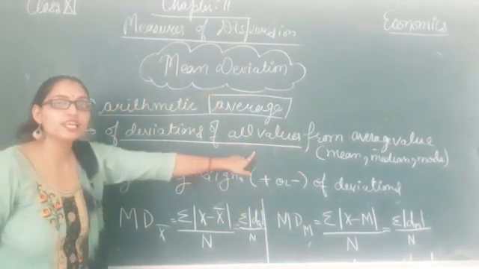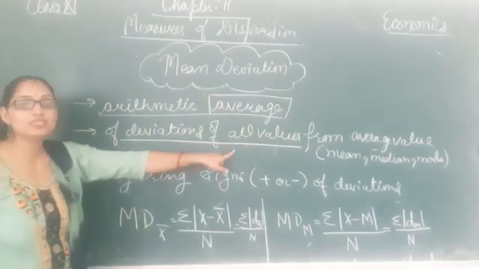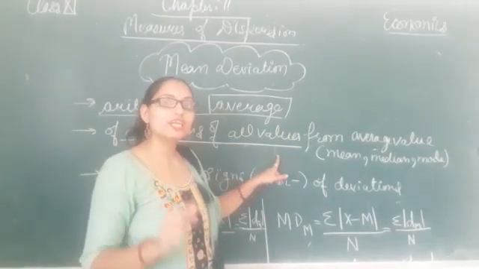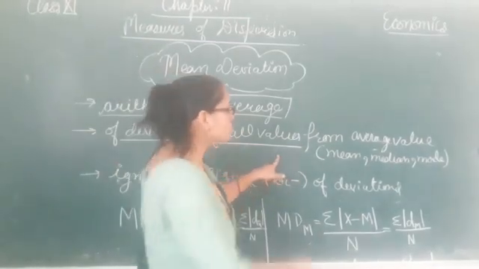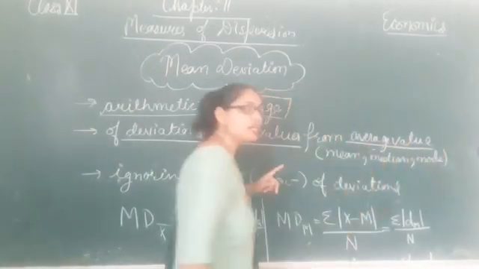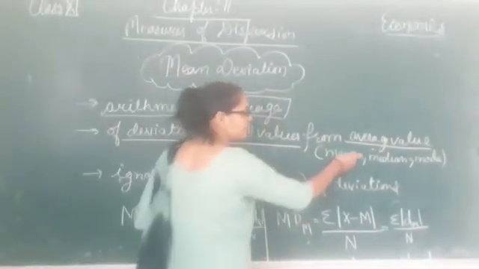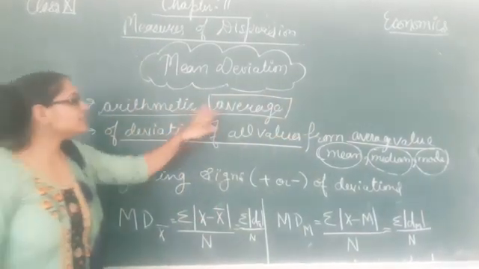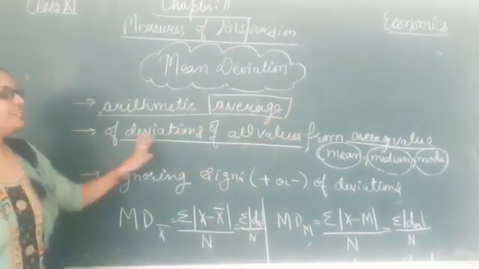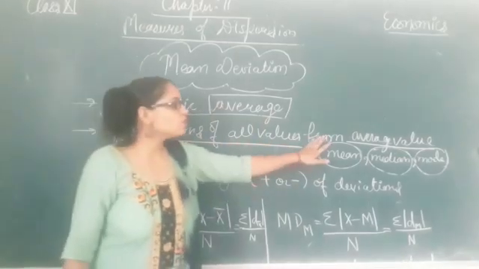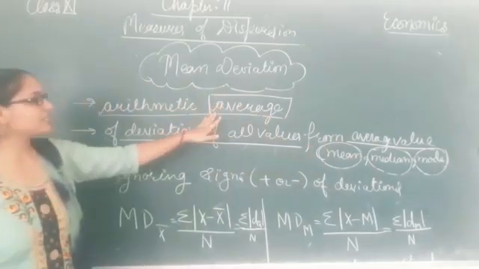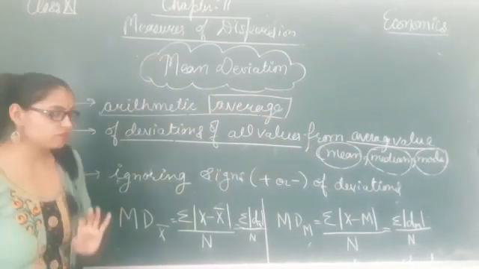Deviations of all values means all the values of the series when they are calculated as a deviation from any average value. Any average value could be mean, median, or mode. Clear? So when we calculate the arithmetic average of the deviations of the values from an average value, mean, median or mode, their arithmetic average is known as mean deviation.